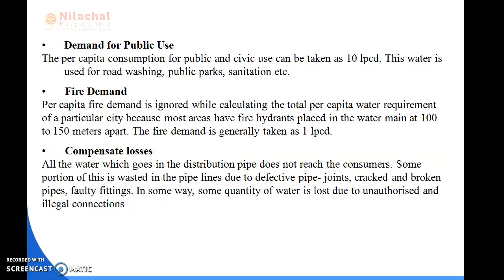Next is demand for public use. Demand for public use means what? Quantity of the water required for public utility purposes such as washing and sprinkling of roads, cleaning of sewers, watering of public parks, gardens, fountains. This comes under all the public uses. And per capita consumption for public and civic use can be taken as 10 LPCD. As I have told you, this water is used for the road washing of the street, public parks, sanitation and gardens and all the public purposes.